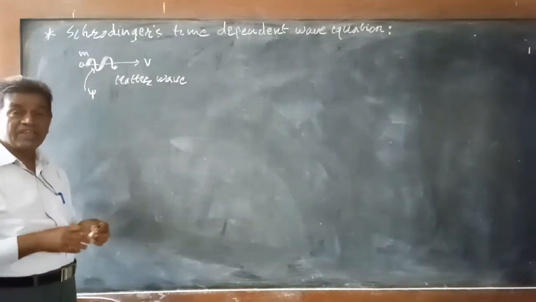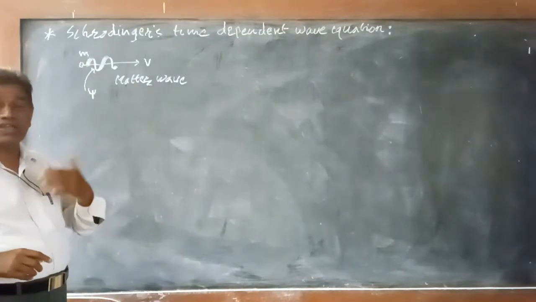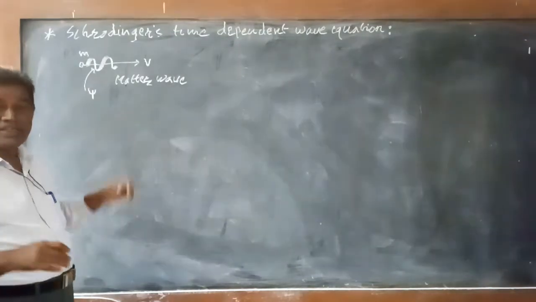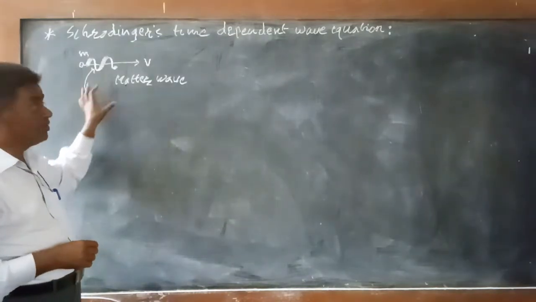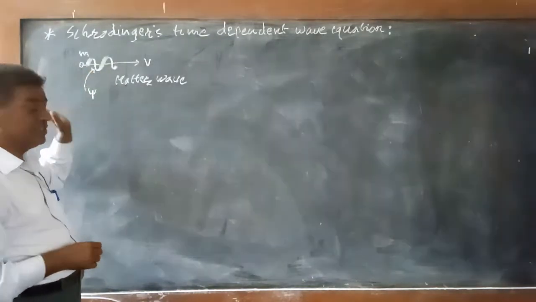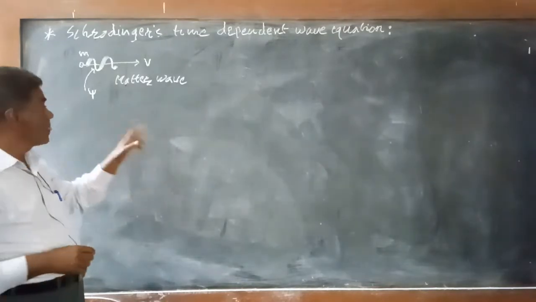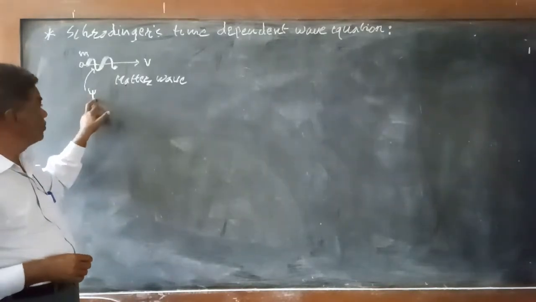This wave function is not an observable or measurable quantity. It may be real or complex. It will vanish when the particle stops; the wave disappears and the value of psi is equal to 0.